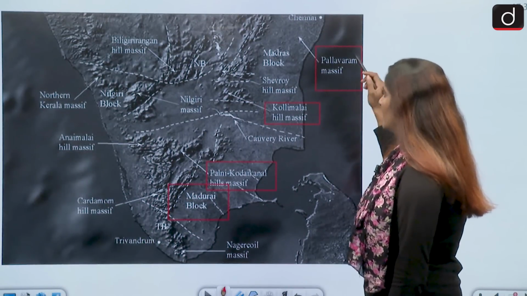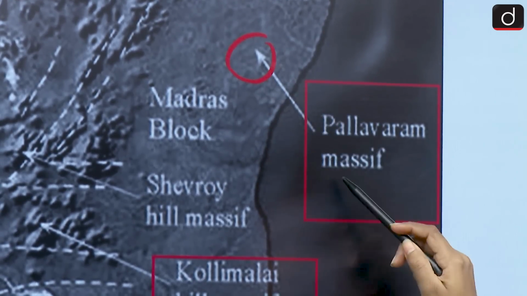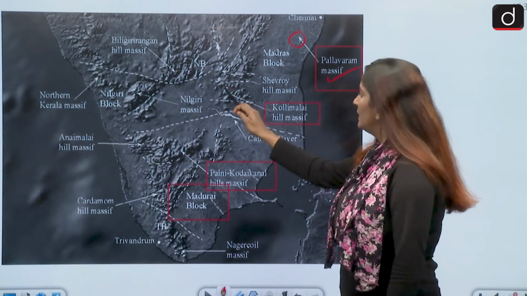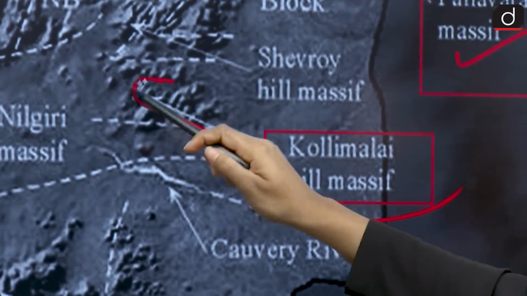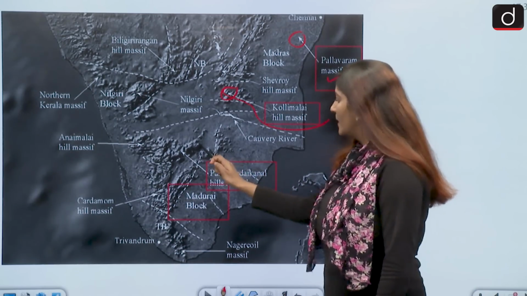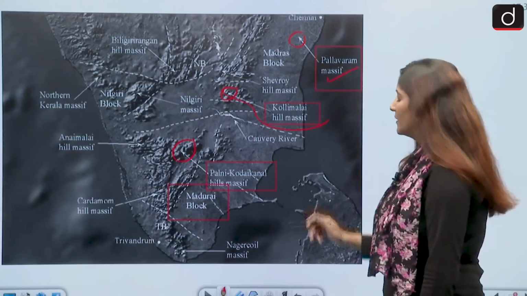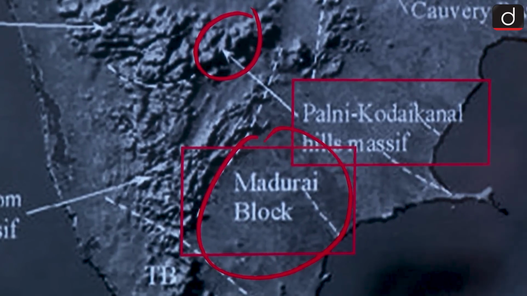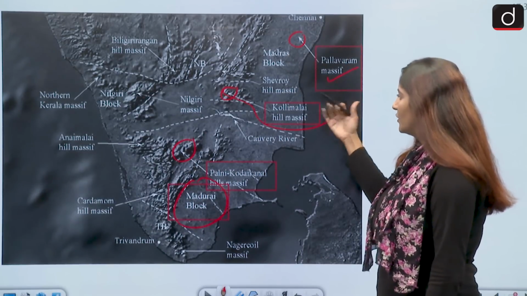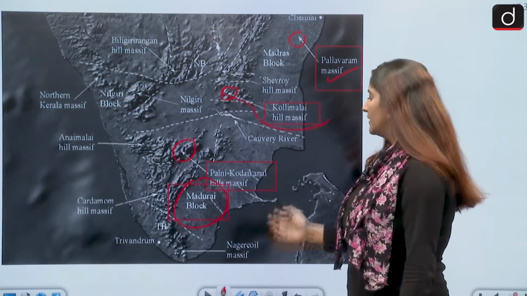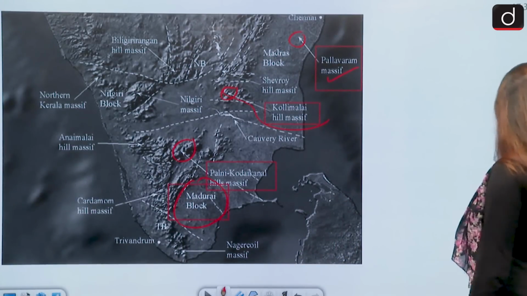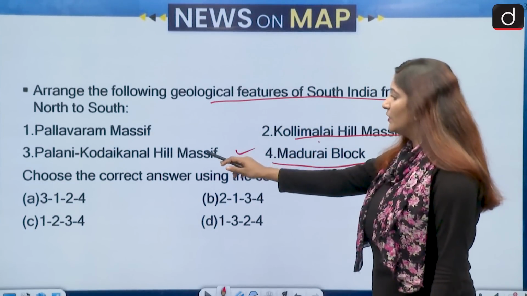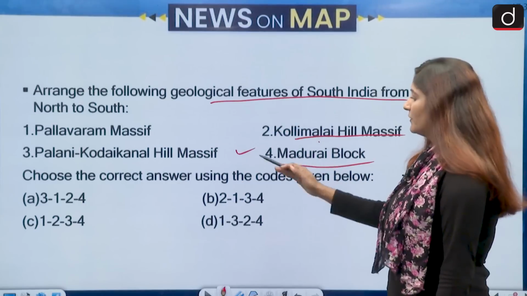Yes, you see here lies the Pallavaram Massif. Then after that we have the Kollimalai Hill Massif over here. After that we have the Palani Kodaikanal Hill Massif, and then this region is the Madurai Block. So Pallavaram, then Kollimalai Hill Massif, after that Palani Kodaikanal Hill Massif and Madurai Block. So the correct answer is Pallavaram, then Kollimalai, Palani Kodaikanal, and then Madurai. So 1, 2, 3, 4 is the correct answer.